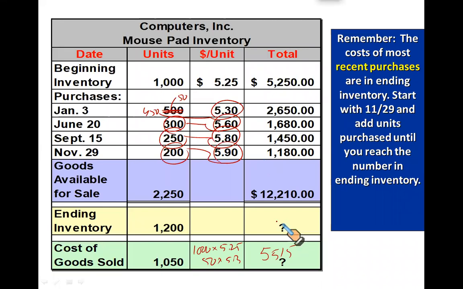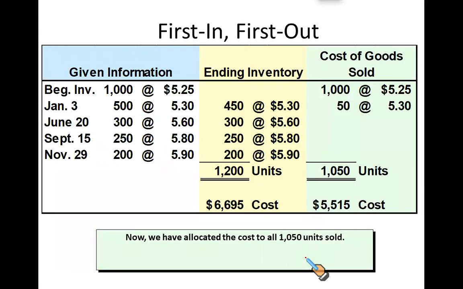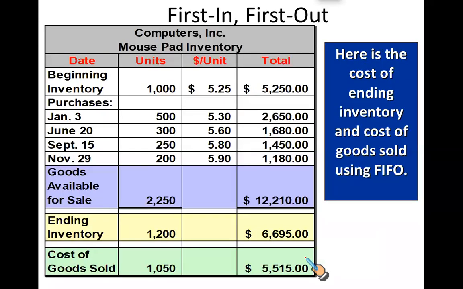Absolutely, Ibrar, you're absolutely right. 6695, or you can calculate this less this. You're right, you can do this less this, but it's advisable to see how these individual items are added together to give you the ending inventory. So this is the ending inventory value 6695, and the cost of goods sold is 5515.